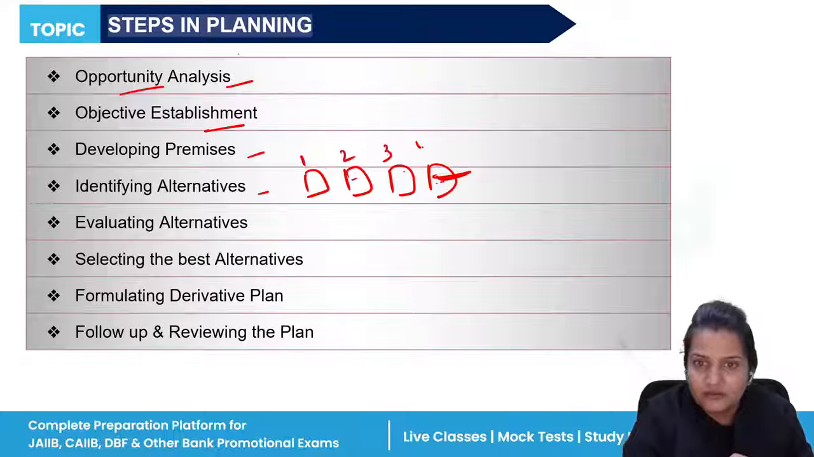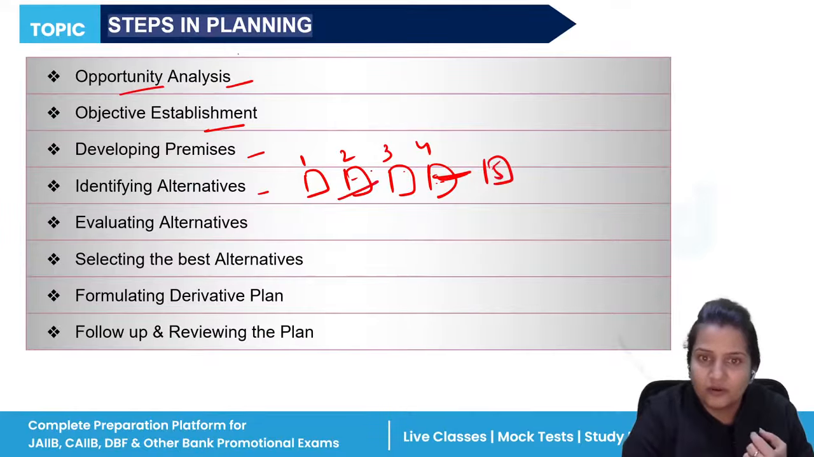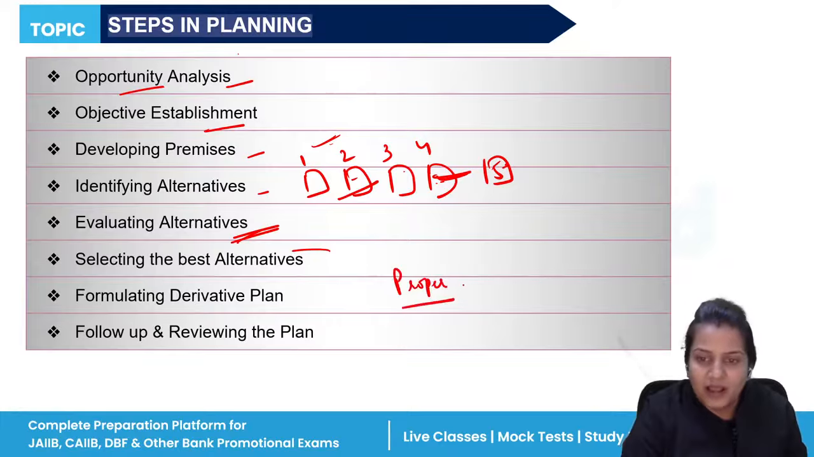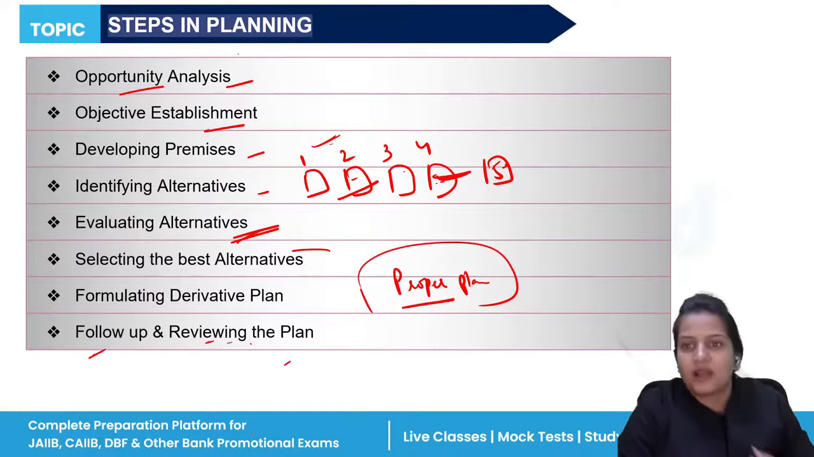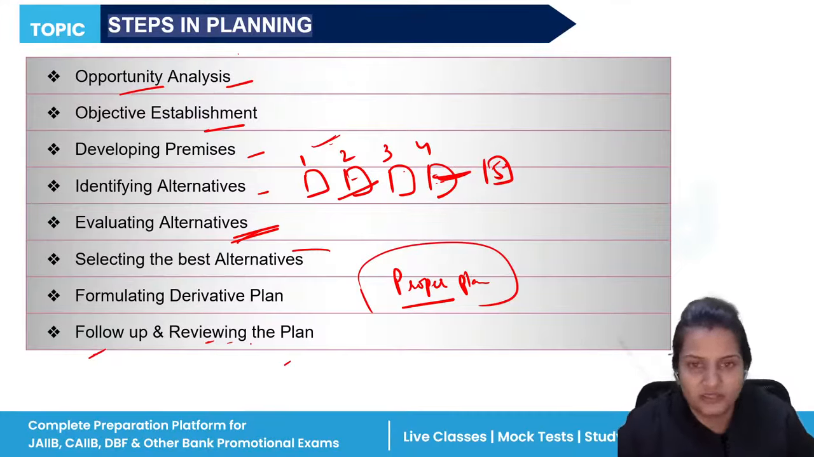Suppose one, two, three, four, and this is fifth. Suppose all these alternatives are good for our organization. If this does not work, then I will go with this. You will evaluate, and after that, you will select the best alternative. Yes, I will go with this. After selecting the alternative, you will frame a proper plan for your organization. Once the proper plan has been framed, every member of the organization will follow up and check whether that plan is working or not to achieve your targets.